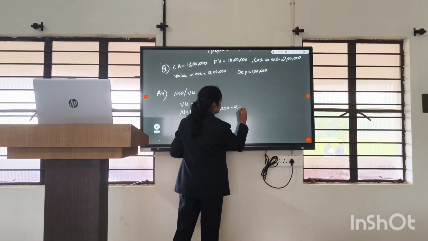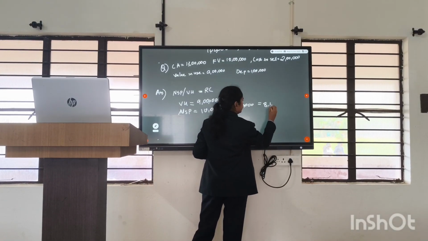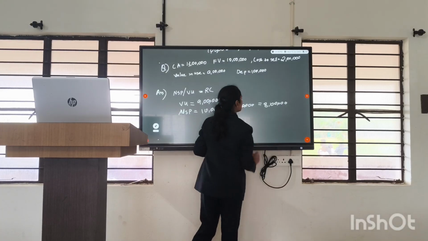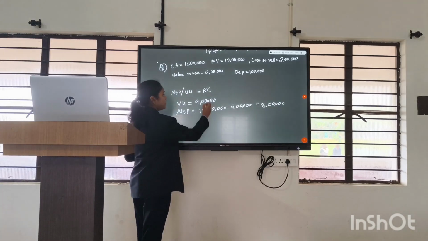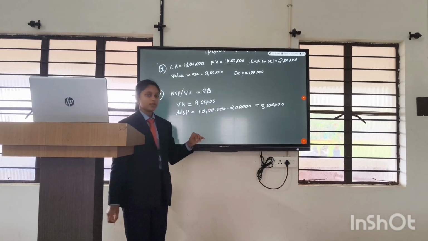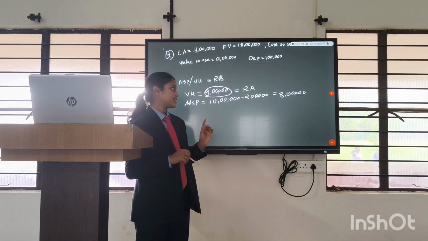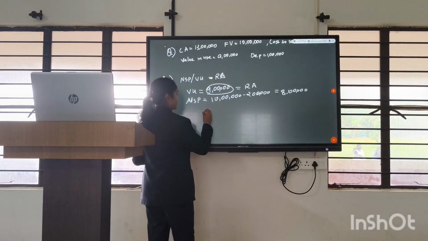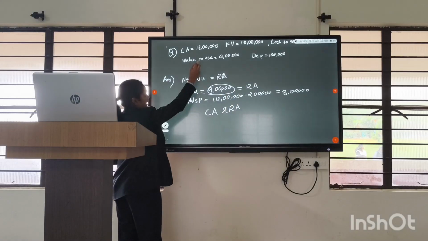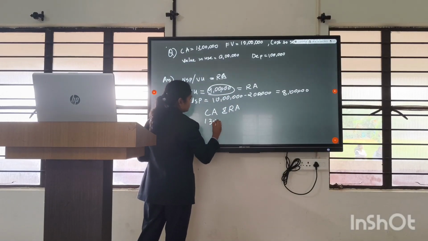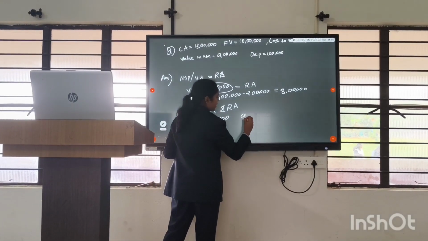Minus 2 lakh, that is 8 lakh. After comparing NSP and value in use, the higher one should be taken as the recoverable amount. So the higher value is 9 lakh. To know whether there is impairment loss or not, we need to compare the carrying amount and recoverable amount. Here the carrying amount is 13 lakh and the recoverable amount we calculated is 9 lakh.